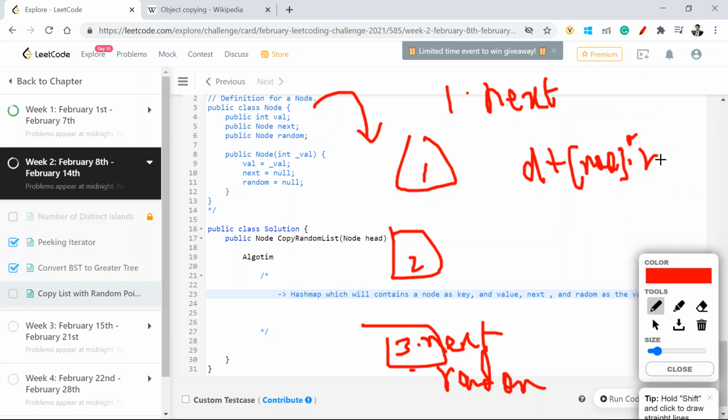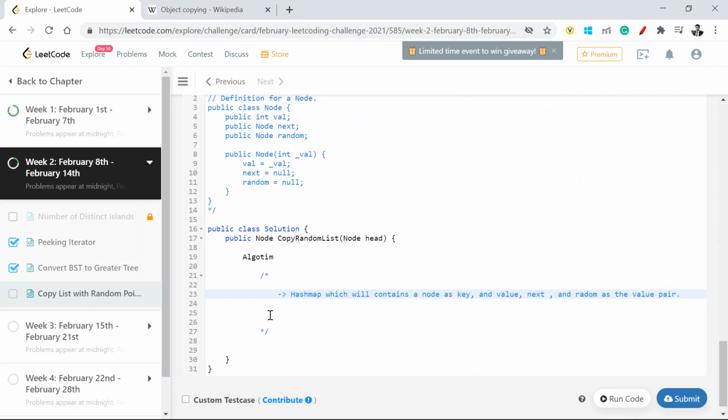The moment we do that, it is creating a new node, but it's also maintaining the mapping with respect to the next and random pointer. So in a way, what I'm trying to say is my dictionary temp, whichever I'm having, its next node will be equal to dictionary of temp dot next.